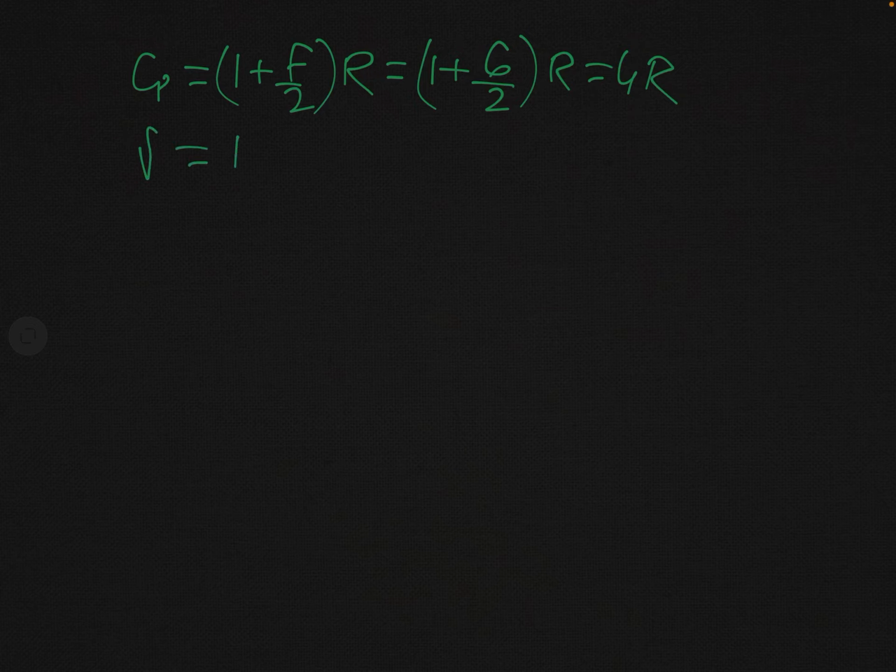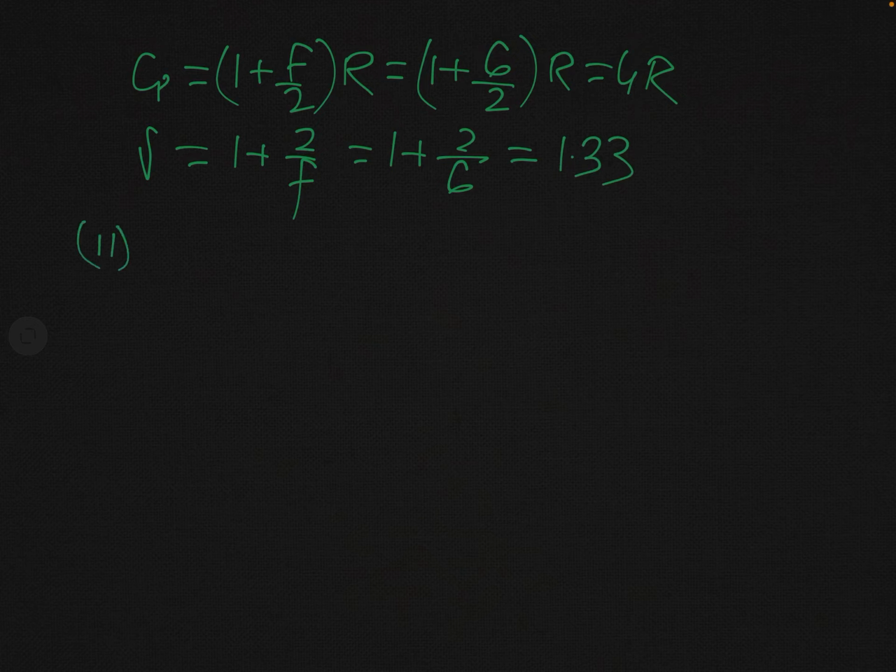And gamma is 1 plus 2 over F, this is 1 plus 2 over 6, and this is 1.33. So these are the values of Cv, Cp and gamma for a non-linear triatomic gas at normal temperature.